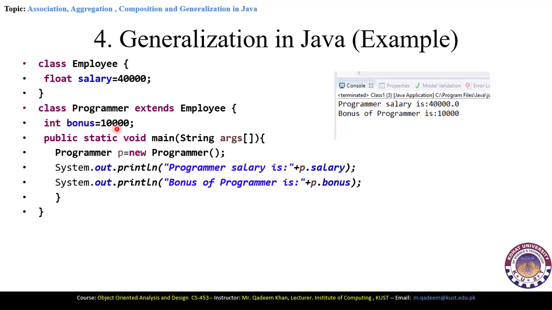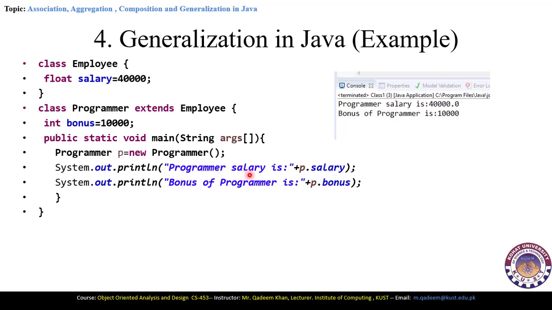Int bonus is equal to 1000. This is the variable we have declared inside the Programmer, which is the child class. Inside the child, we are going to call the main function, and in the main function, we have Programmer p = new Programmer. It is a constructor of the child class. Through the child, we are accessing the data members of the parent as well as of the child.